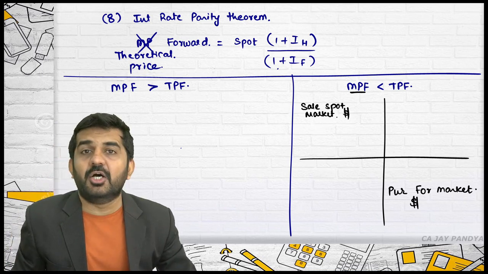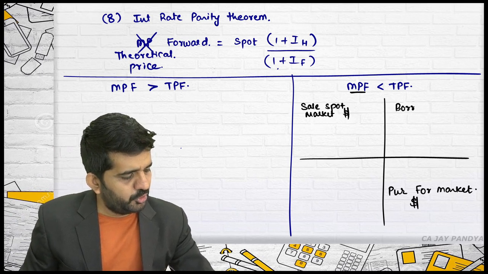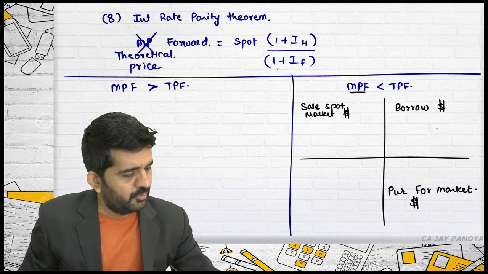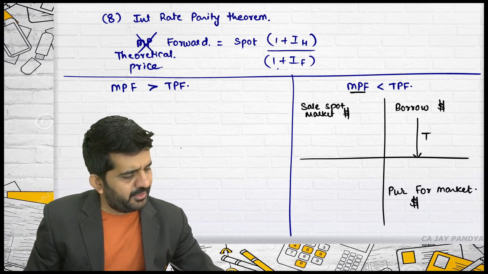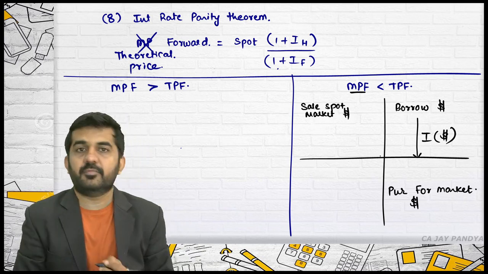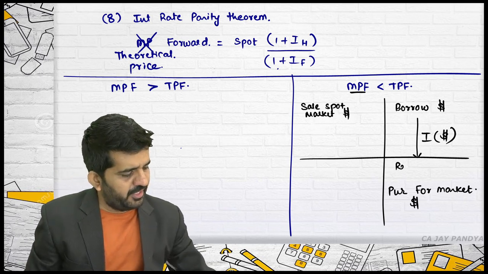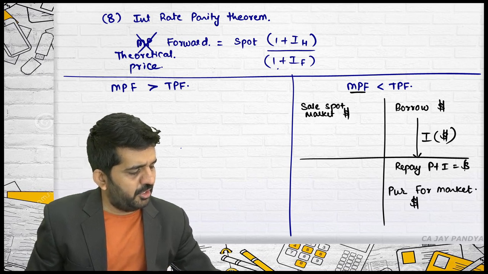For selling a dollar in spot, you will have to borrow a dollar. So here you will be borrowing dollar. Interest will be charged in dollar. You will repay principal plus interest in dollar.